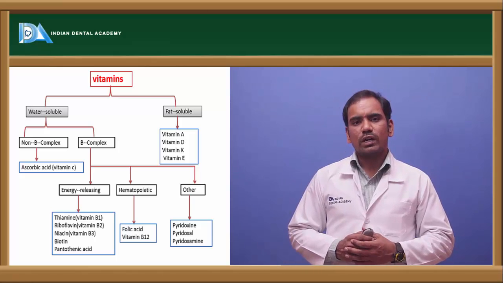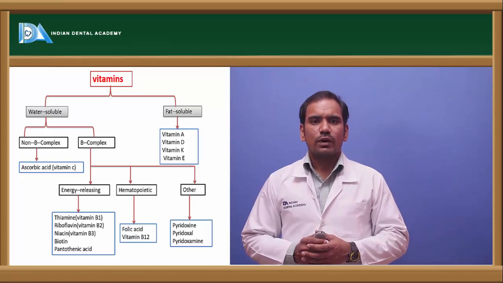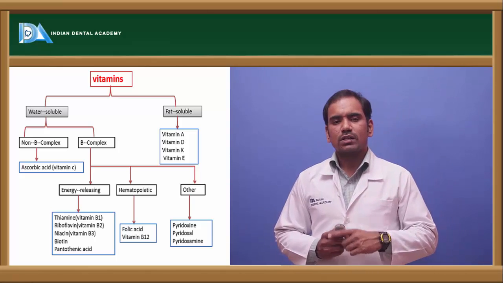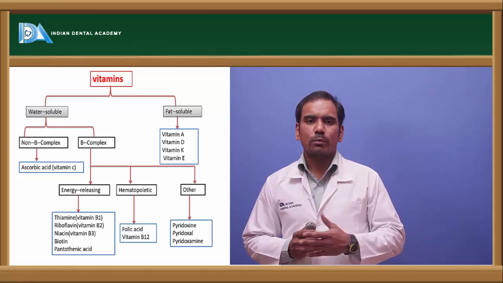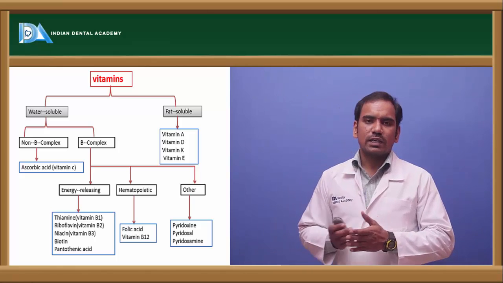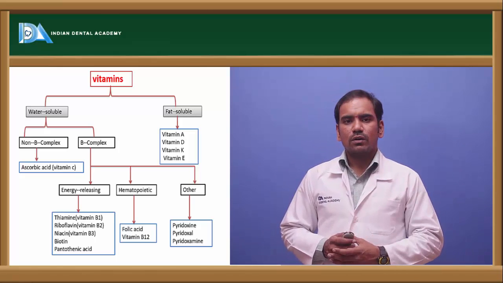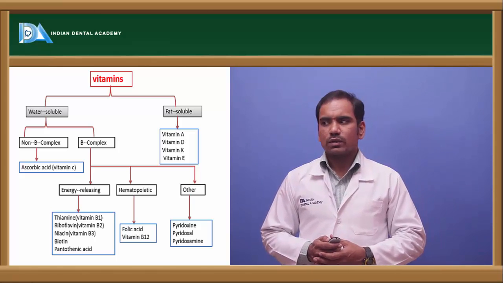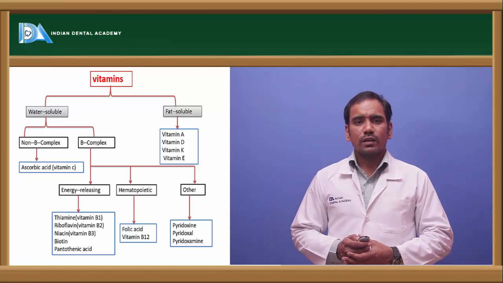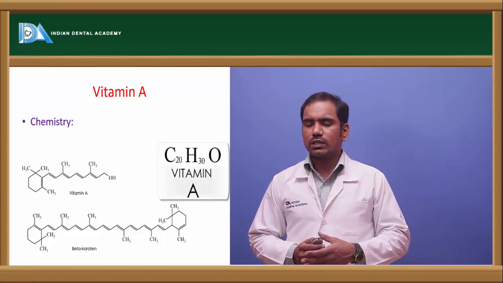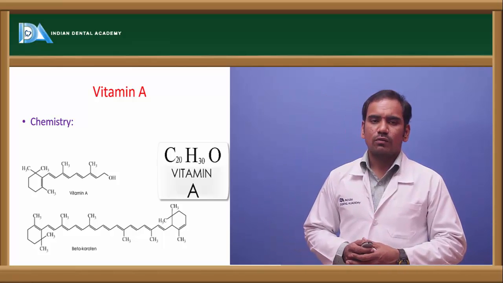Again, in water soluble vitamins we have two types. One is B complex vitamins and vitamin C. So vitamin C is also water soluble, but it is not a B complex vitamin. So that's about the classification of vitamins into fat soluble vitamins and water soluble vitamins. First we'll see about the fat soluble vitamins, and then go into details of water soluble vitamins.